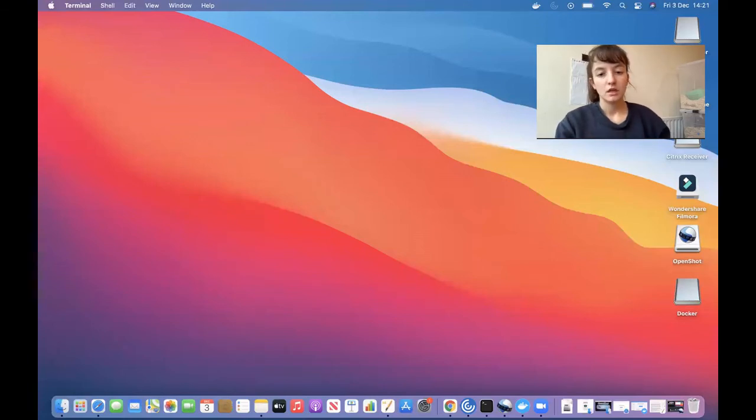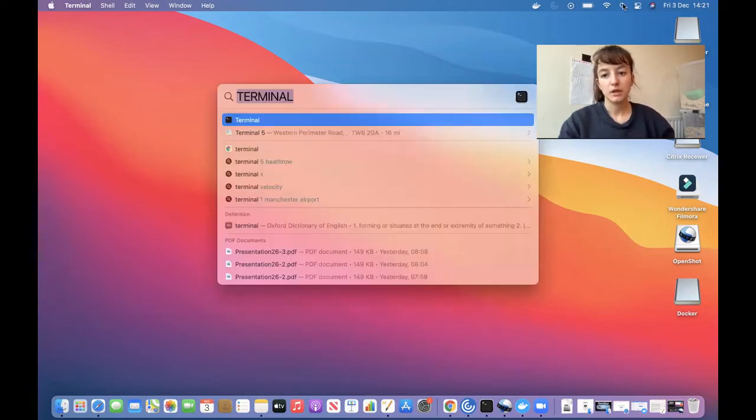Hello everybody. In this video I'm going to show you how to install PyCharm on your Mac. So the first thing you want to do is go here on the Spotlight and type terminal, which I've already done. You need to type it in.